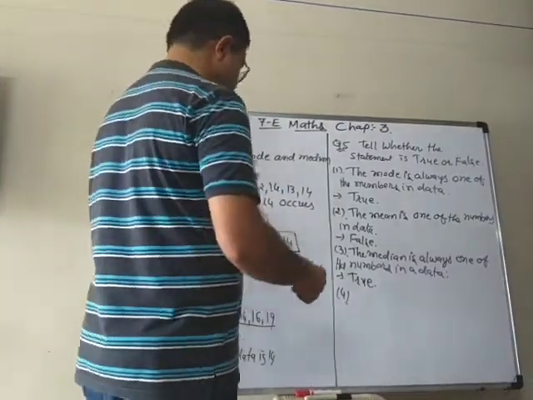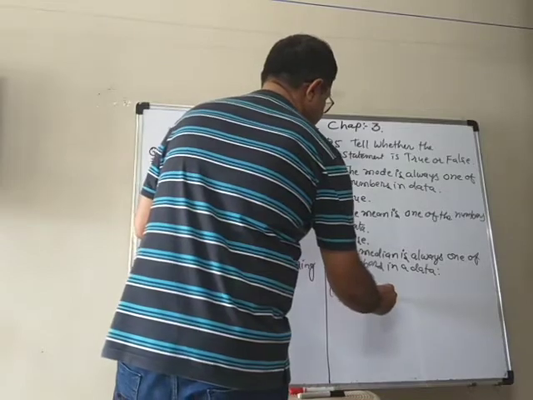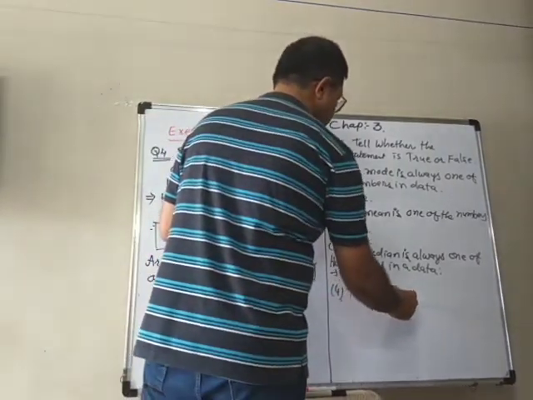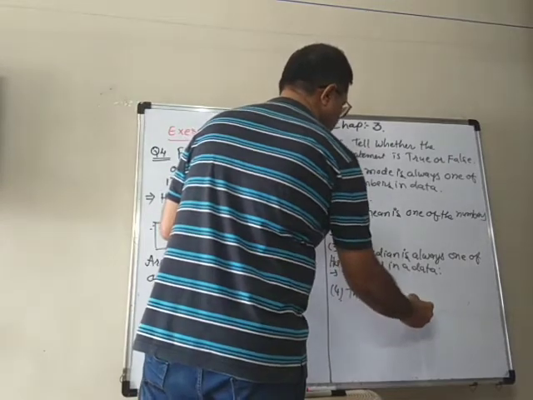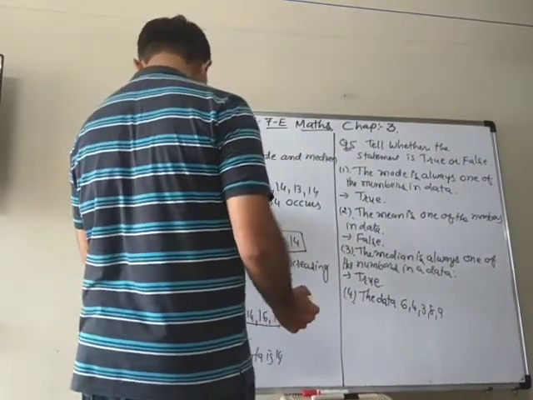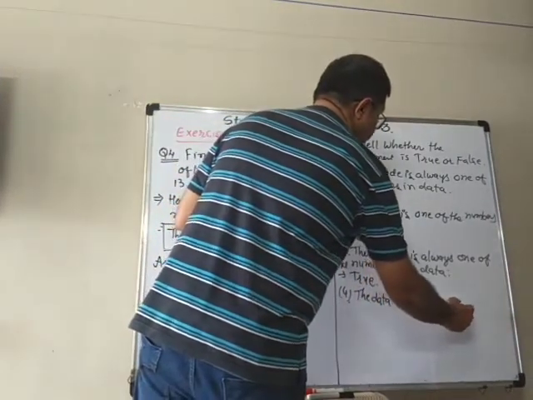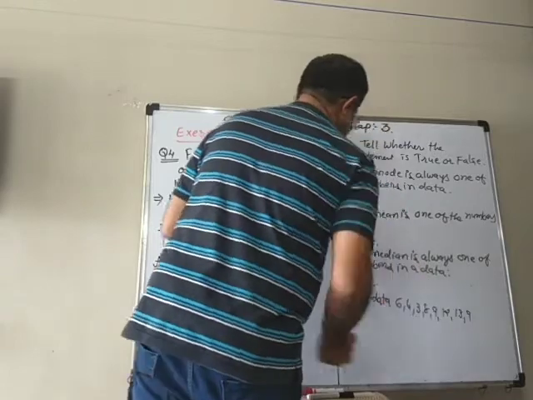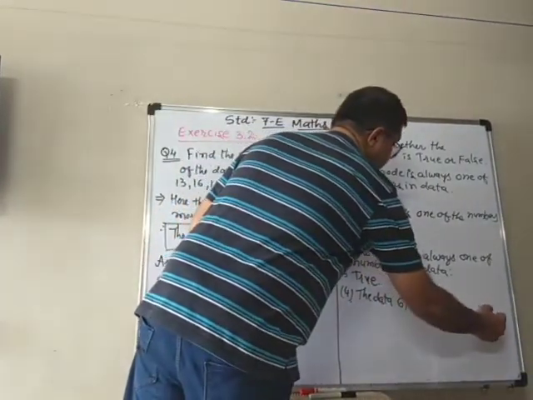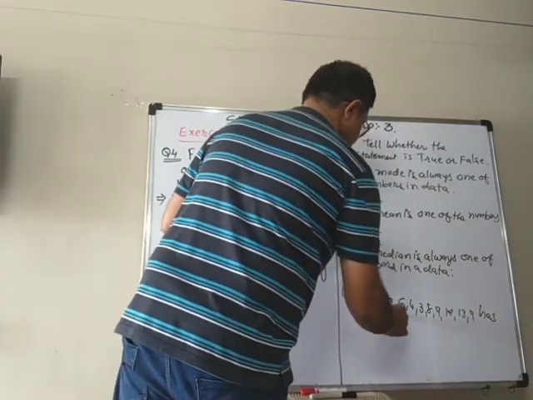Fourth one: the data 6, 4, 3, 8, 9, 12, 13, 9 has mean 9.